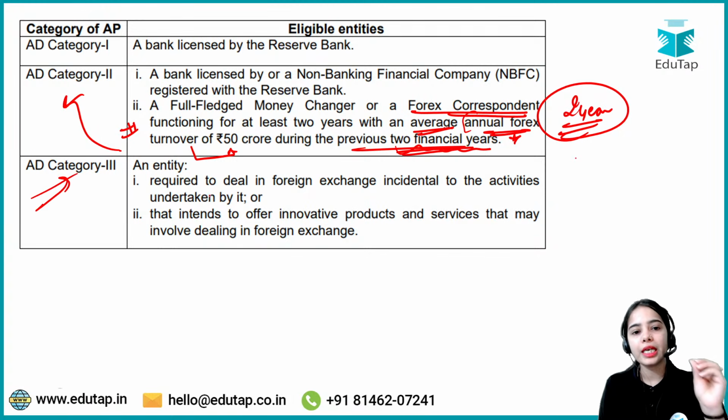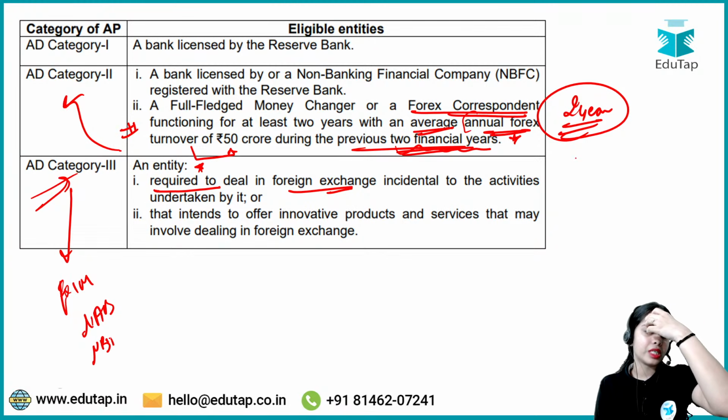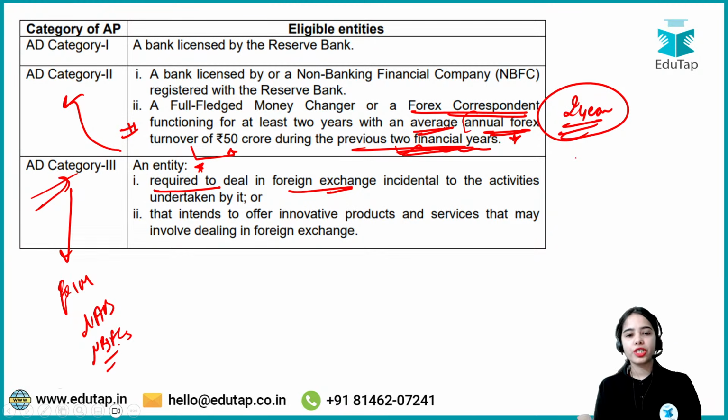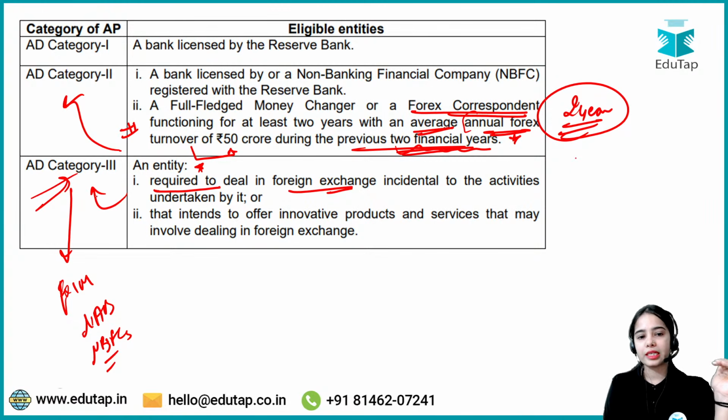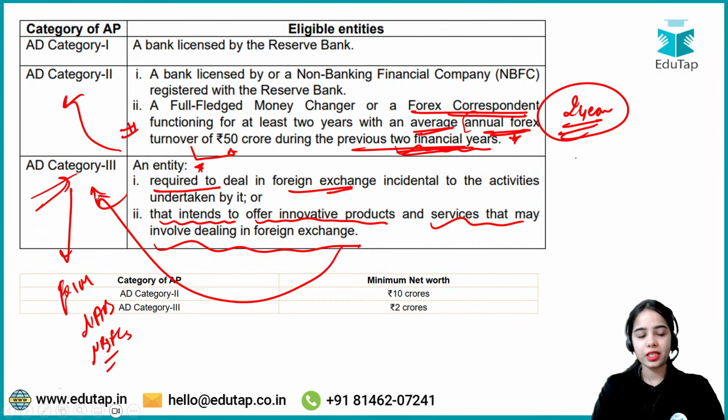Authorized dealer category 3 is an entity that is required to deal in foreign exchange because of its primary business activities, like Exim Bank, NABARD, and specific NBFCs. Because of their primary business, they have to deal in foreign exchange, so they can be authorized dealer category 3. Entities that intend to offer innovative products and services that may involve dealing in foreign exchange can also become authorized dealer category 3. So we have discussed the eligible entities.